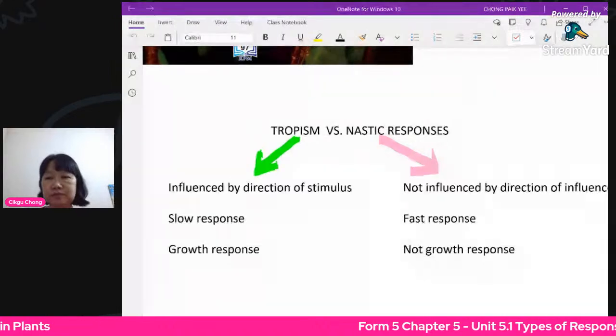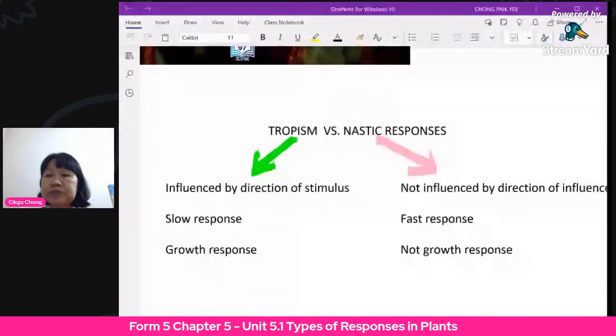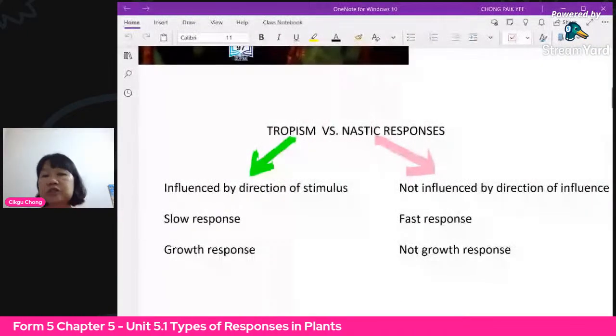Okay, let me check your, yeah, okay. If any questions, please just type into the chat box, and I will respond. I'll check from time to time.